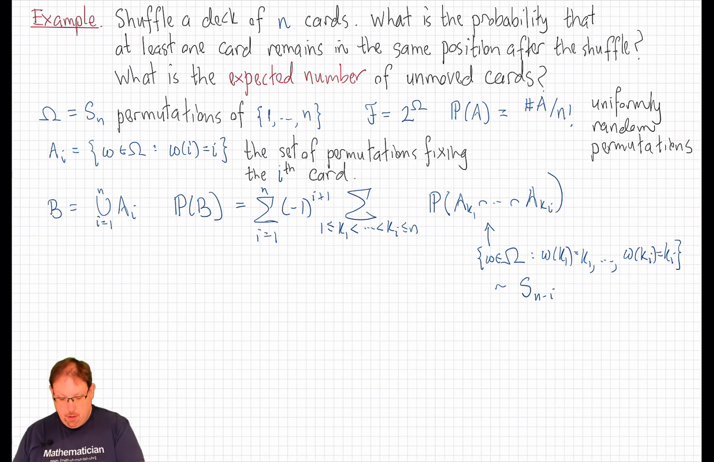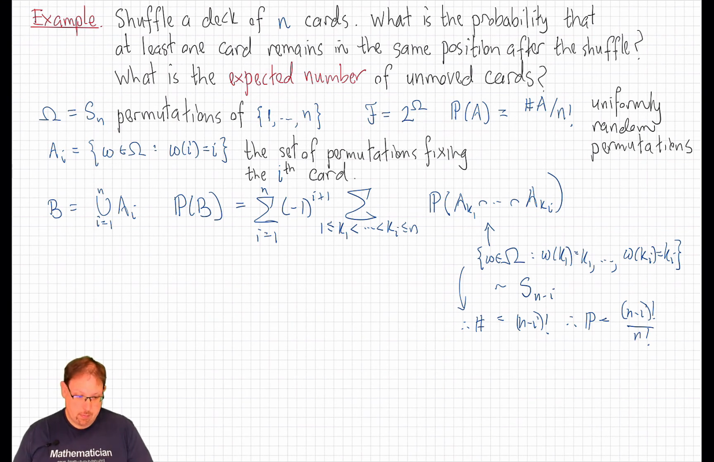And so therefore, the number of outcomes here is just equal to (n minus i) factorial, regardless of which particular k1 through ki were chosen. And therefore, the probability of that intersection is just (n minus i) factorial divided by n factorial. Okay, so that means that this sum, which calculates the probability, is equal to the sum, i going from 1 up to n, of (minus 1) to the i plus 1.